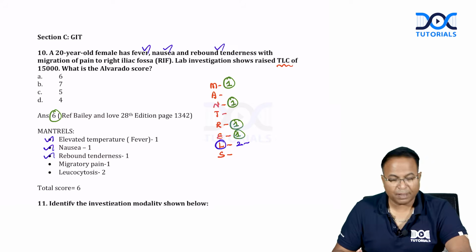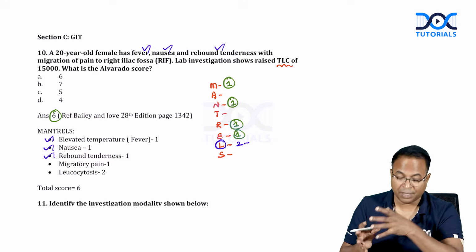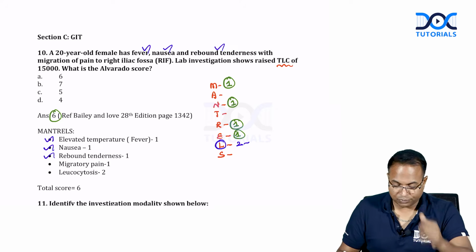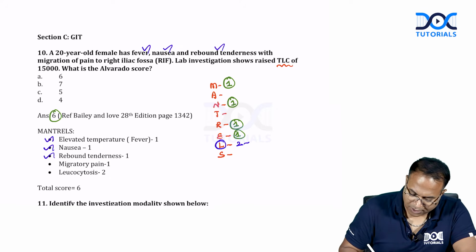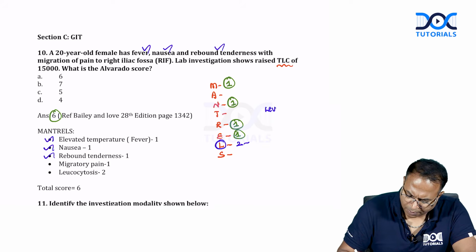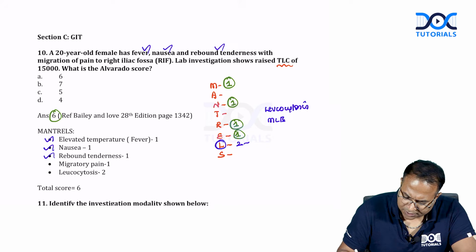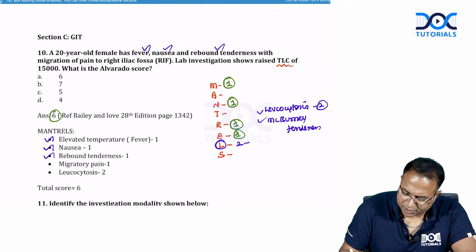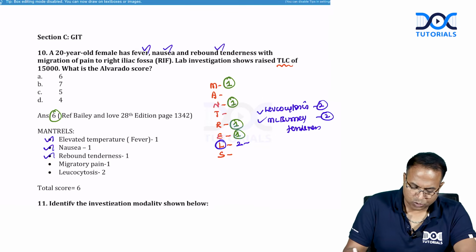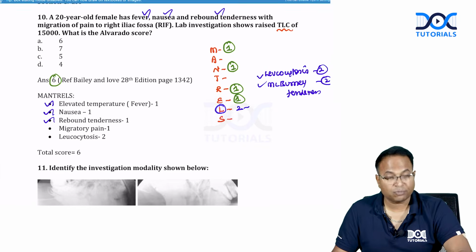This is a little easy question, but you have to spend some time calculating the score. Very classical question. What are the things which have 2 points? Leukocytosis and McBurney's tenderness. These two have 2 points. All others have 1 point. So the total score here is 6 out of 10.